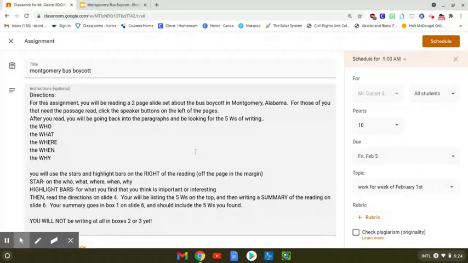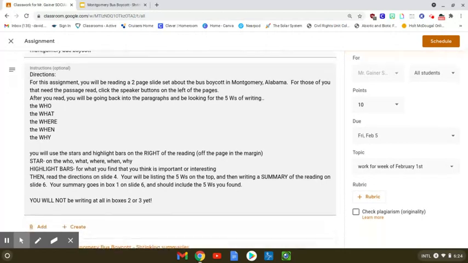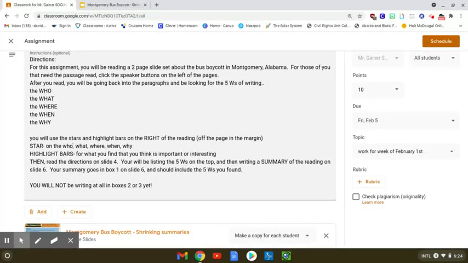After you read it, you're going to go back into the paragraphs and you're looking for the 5 W's of writing. You're looking for the who is this about, the what is the main part of this, the where did it happen, of course, the when, what time, what year, and all that, and then the why. And on the right-hand side of each of the pages, there are some stars and some highlight bars that you're going to be dragging over, like we've done in past assignments. They're off the page in the margin.